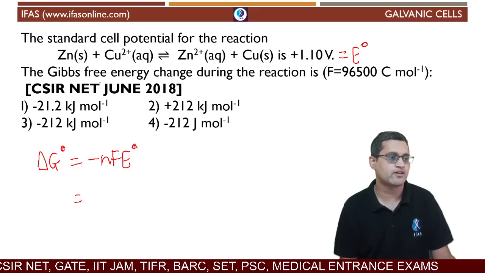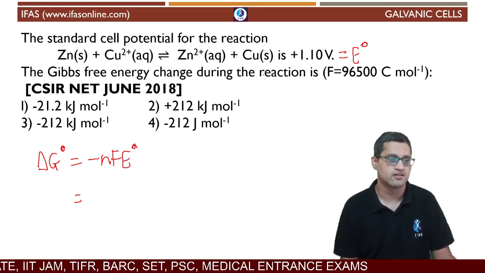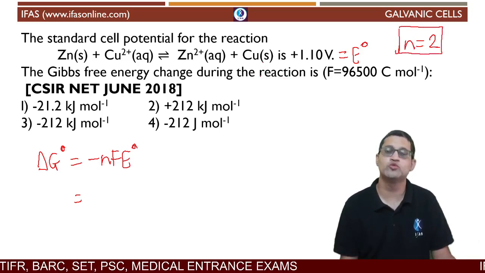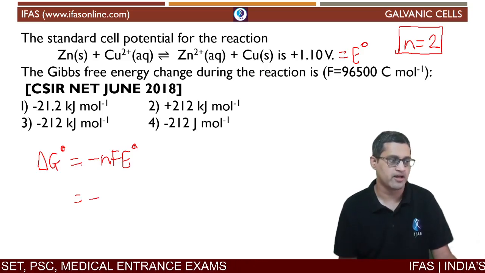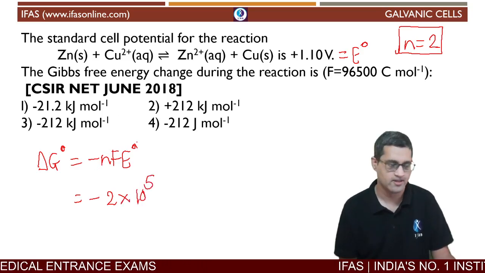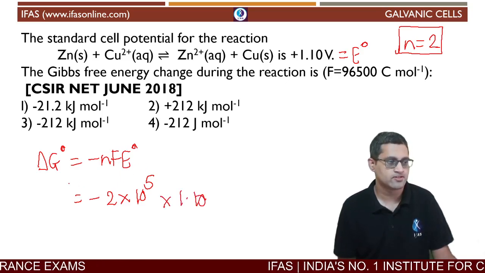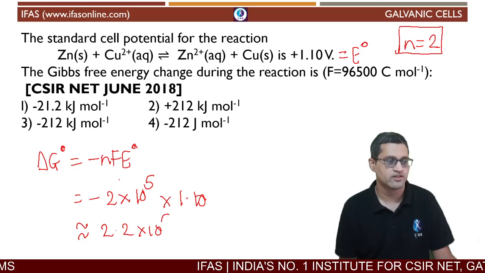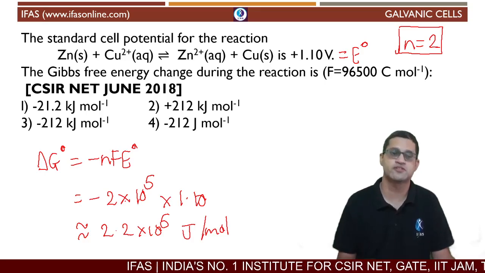Now, how many electrons are being exchanged here? Zinc becomes zinc 2+, which means the number of electrons exchanged is 2, and copper 2+ accepts 2 electrons. So again, 2 electrons are being exchanged. This will be minus 2 into F, which we said was approximately 10 raised to 5, and then we can write 1.10 volts here. This is close to 2.2 into 10 raised to 5, but this answer will be in joules per mole, because everything that we have used is in SI units.